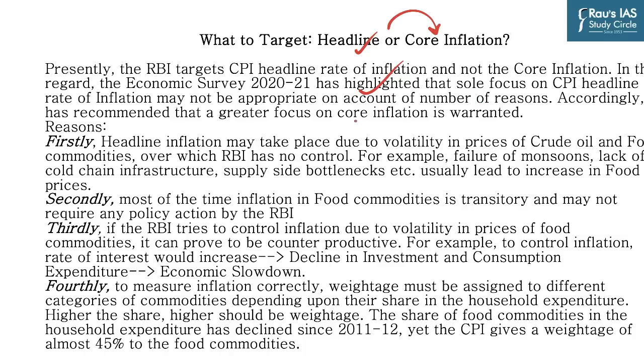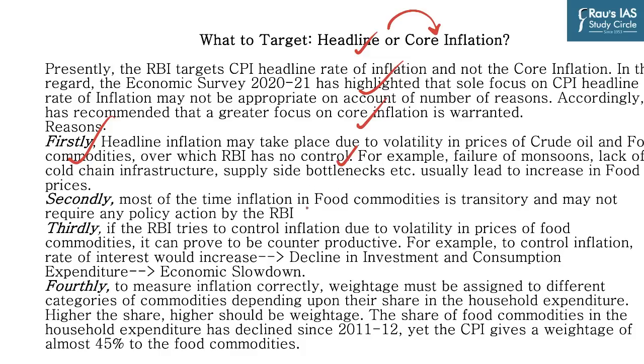And accordingly, it has recommended that a greater focus on core inflation is warranted because of 4 specific reasons. First, headline inflation may take place due to volatility in prices of crude oil and food commodities over which RBI has no control. For example, failure of monsoon, lack of cold chain infrastructure, supply side bottlenecks usually lead to increase in food prices. And accordingly, RBI changes its monetary policy, which is going to have no impact on this particular inflation. Similarly, the import of crude oil prices is not connected with the monetary policy of RBI. But RBI is changing its monetary policy as a result of these increase in prices.